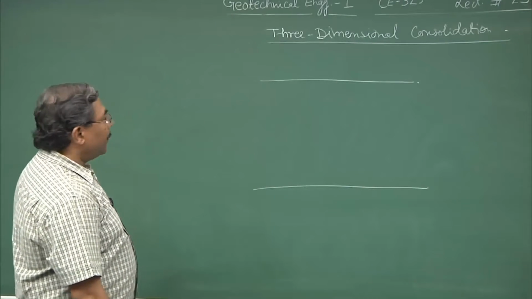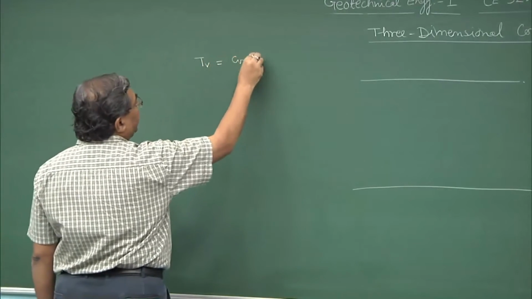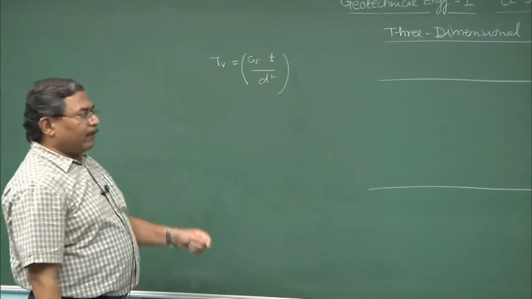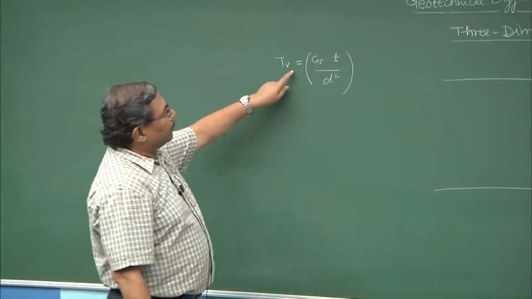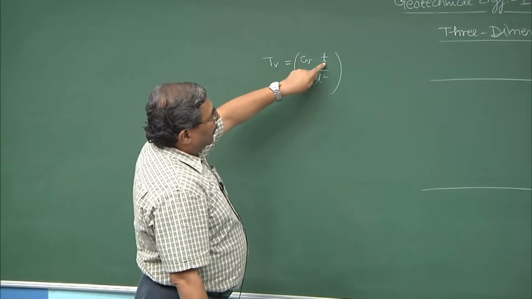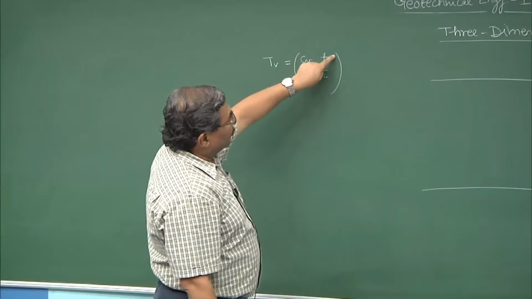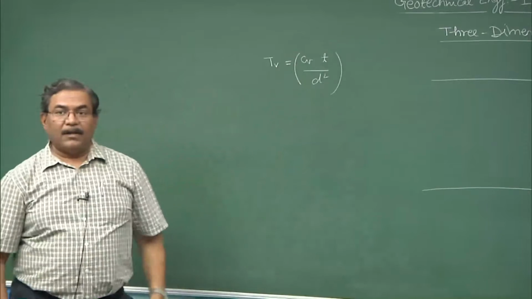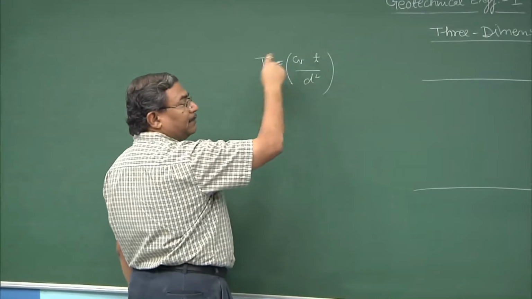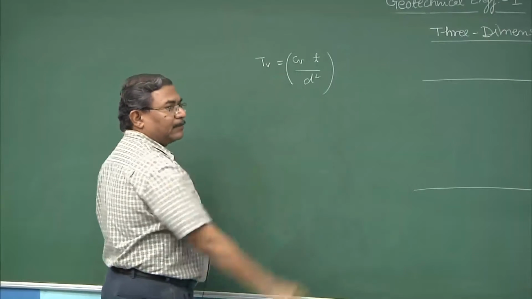Rather, if you realize that this equation indicates that if I want to achieve quick consolidation, for attaining a certain value of consolidation I require a certain amount of time. Now, if I reverse the problem, that within a certain amount of time I want to achieve the same degree of consolidation, what should I be doing? I should be playing with the d parameter.